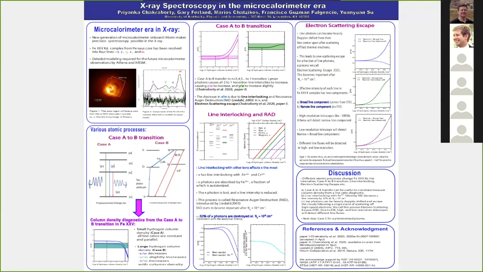So all these calculations are done for a collisionally excited plasma, and our next step is to see the case C to B transfer, which is in the presence of a photoionized plasma, and see how the spectra change with column density in the presence of a photoionized plasma. And that will be the third paper of this series.